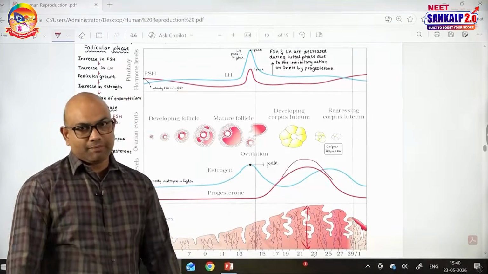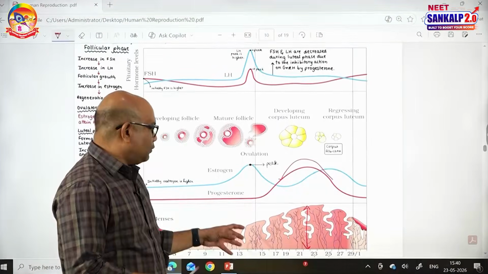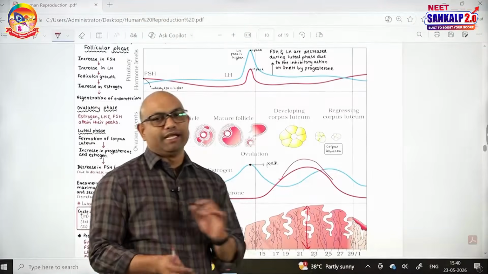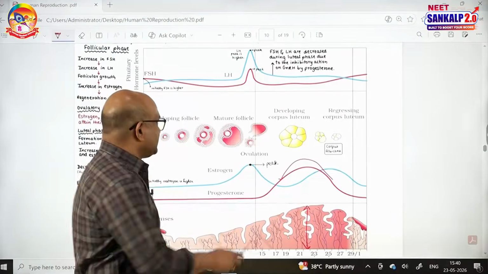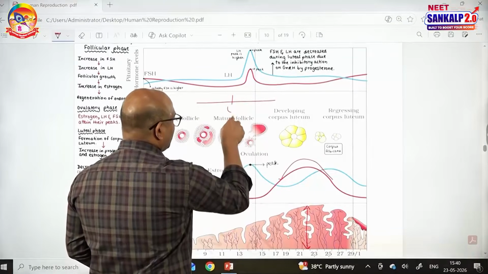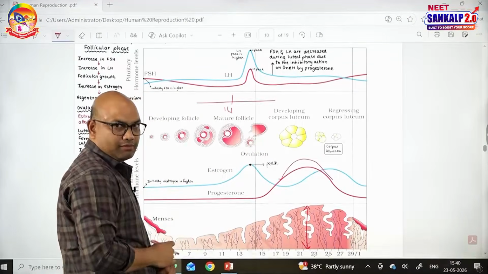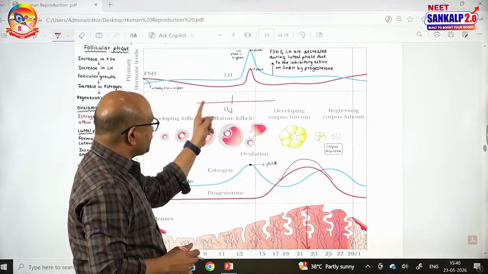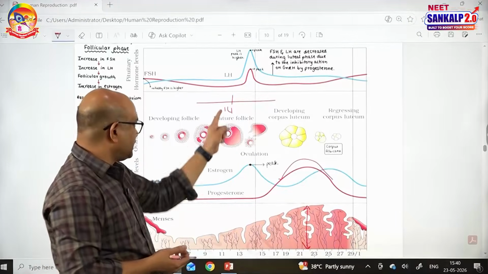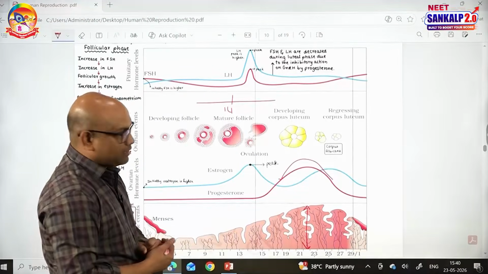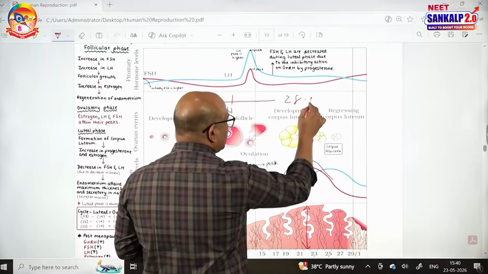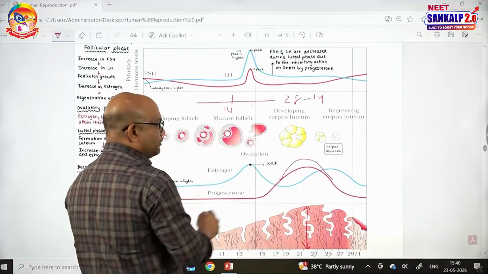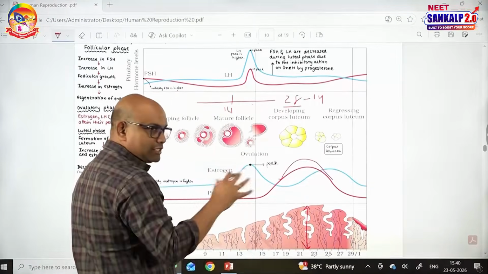Whatever the number of days in the menstrual cycle, remember guys, the luteal phase is fixed, generally 14 days. In a cycle, the first part and then the next 14. The last day of the first phase is the ovulation day. Suppose there are 28 days in a cycle; when you remove the luteal phase of 14 days, the remaining days are the first 14 days.